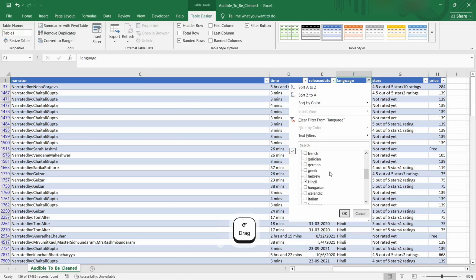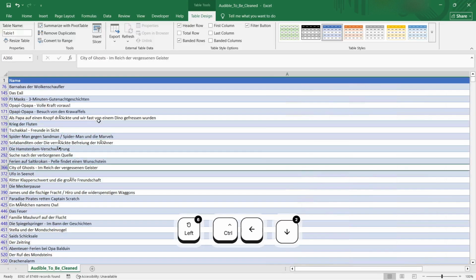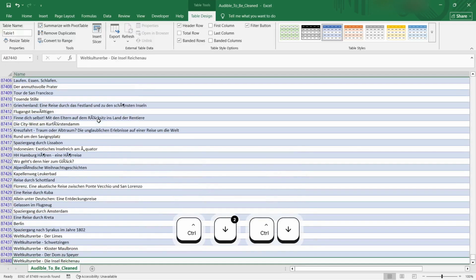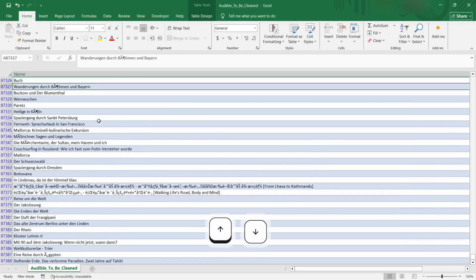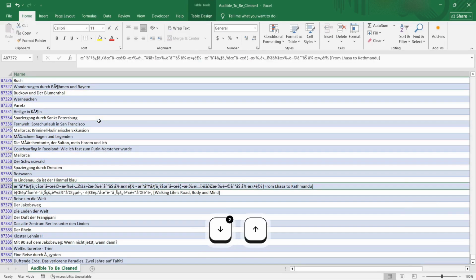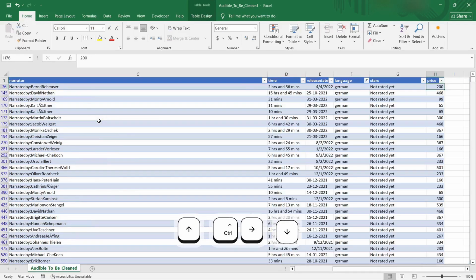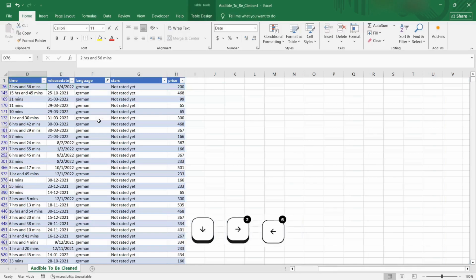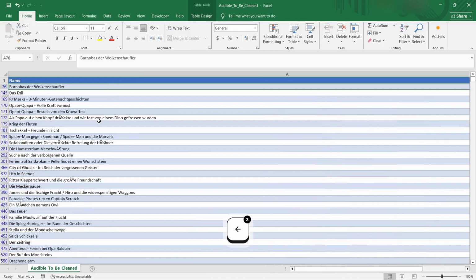German. Mandarin Chinese. Okay, so here we see a whole lot of special characters. These should be resolved if the language is there, but for our purposes I think we'll only be using English.